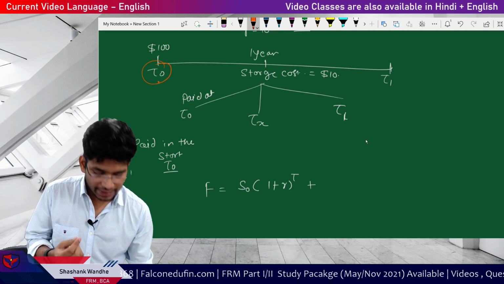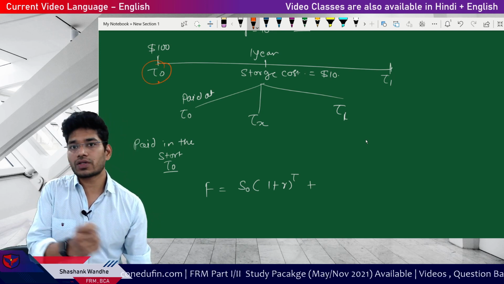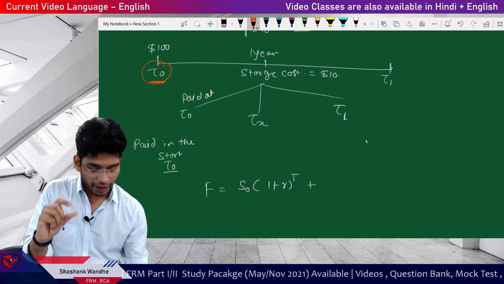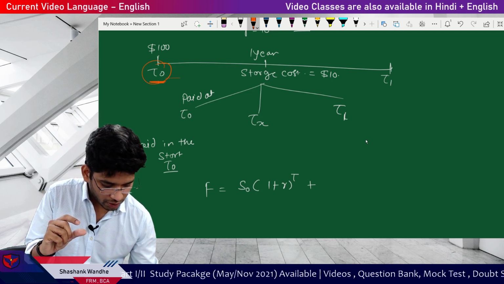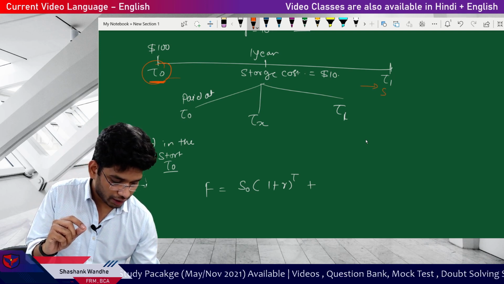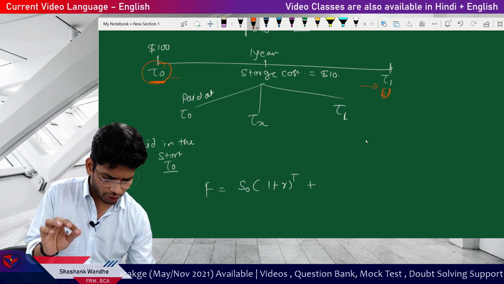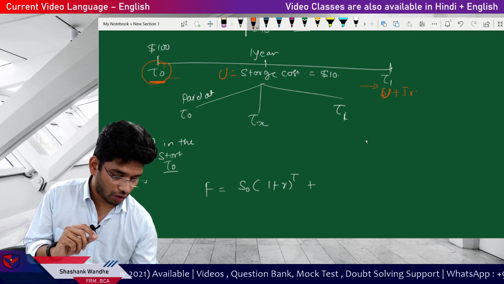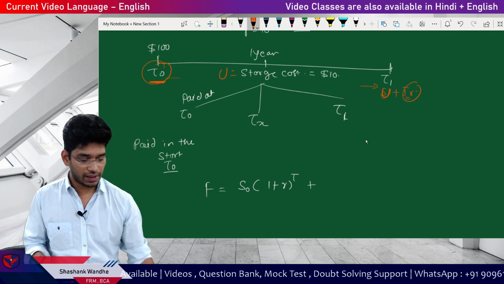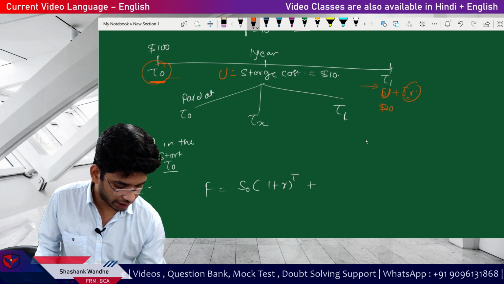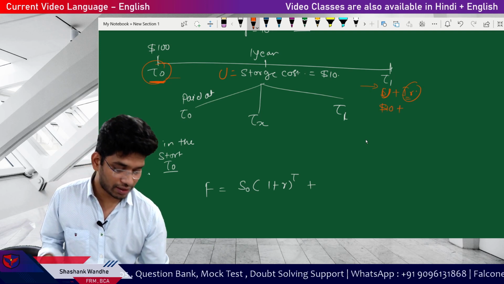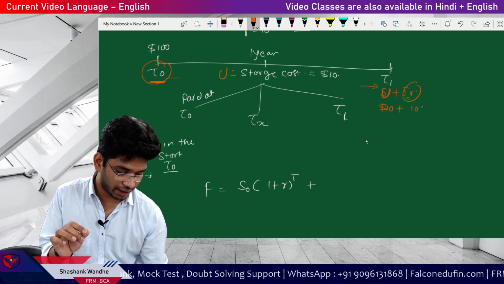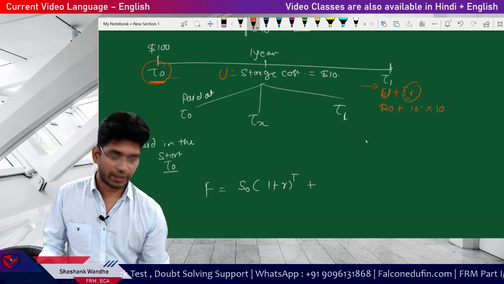By paying this, I will lose interest on storage cost. So at time t0, the storage cost is $10, but at time t1, storage cost, which is denoted by u, plus interest on the storage cost amount, which is $10, that is the loss of interest, 10% on $10.